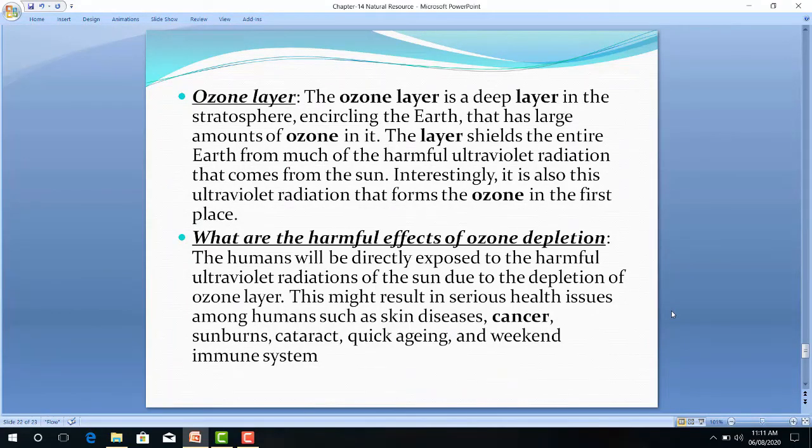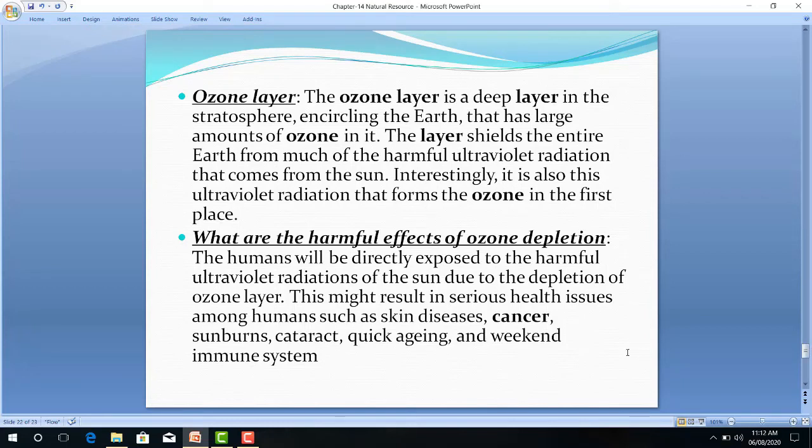Now here we will learn about the ozone layer. As we know, in the upper atmosphere oxygen is converted into ozone with the help of UV radiation. Ozone is a poisonous gas and a strong oxidizing agent. Ozone protects us from ultraviolet radiation of the sun.